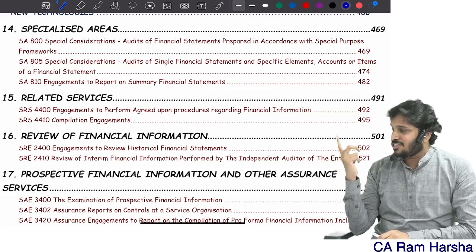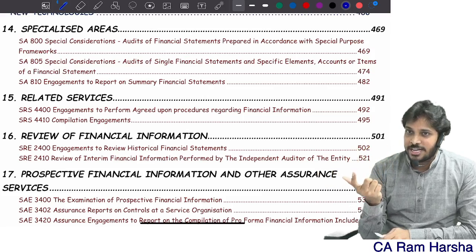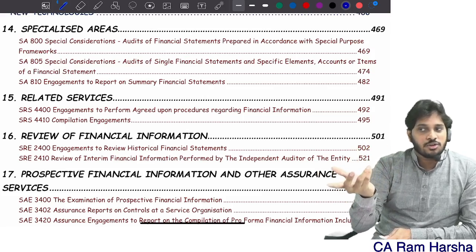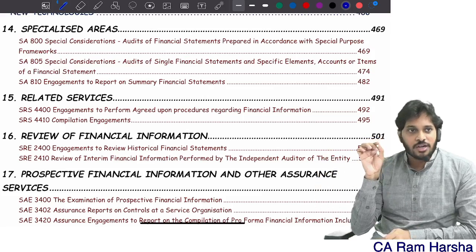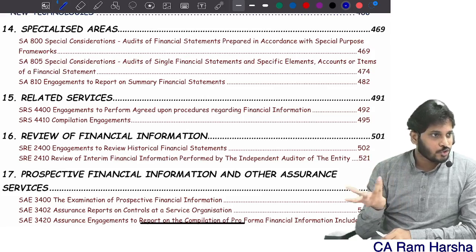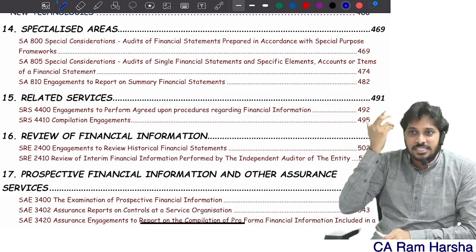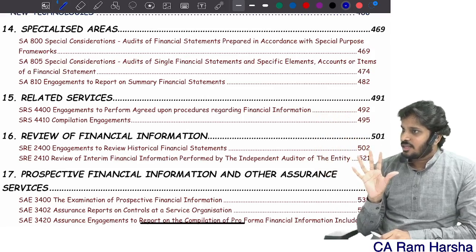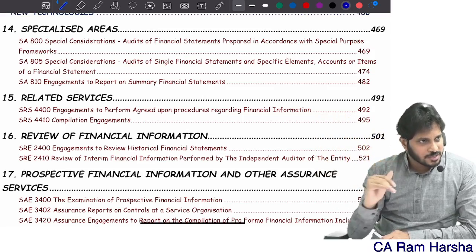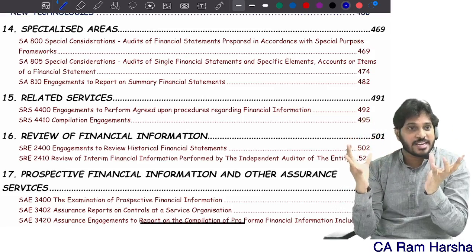So for a listed company, can I do both a 3402 engagement and an audit engagement? If there is no prohibition, you can do both. Where is the prohibition on this? In Section 144, is there a prohibition on this? No, so you can accept. So whenever you get a doubt like this, simply interpret: is there a prohibition? If there is no explicit prohibition, it is permitted. Clear? These are the composition of various standards.